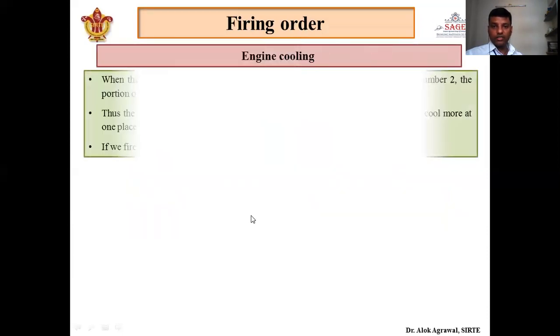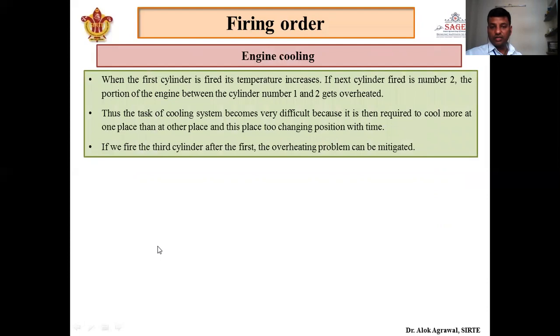So the second factor is engine cooling. Again, when the first cylinder is fired, its temperature will increase. Obviously, when the energy is produced, its temperature will increase. If we fire the second cylinder after that, what will happen? The temperature of the second cylinder will increase. So the part of the engine in between cylinder 1 and cylinder 2, what will happen? It will get overheated. And at the same time, cylinder 3 and cylinder 4 have not encountered any kind of firing, so they will be relatively very cool.